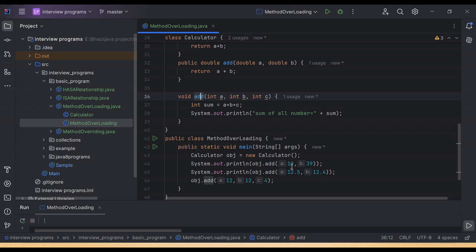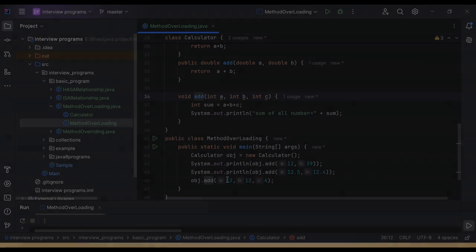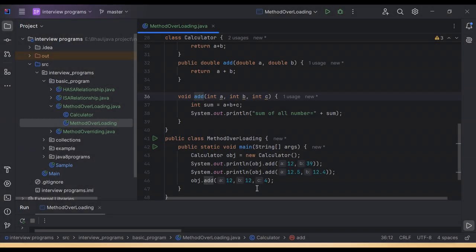In the first method I have declared integers, that's why I am passing two integer values. In the second method I have declared doubles, that's why I am passing two double values. And in the third method I have declared three integers, so that's why I am passing three integer values.